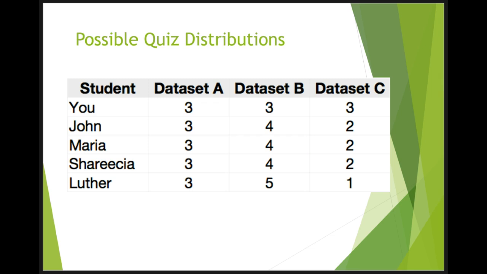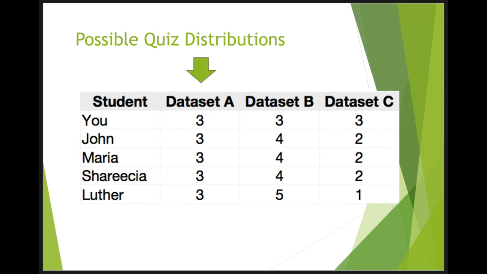This idea of comparing individual scores to a distribution of scores is fundamental to statistics. So let's explore it further using the same example, the pop quiz you took with your 4 classmates. 3 possible outcomes are shown in this table. They are labeled dataset A, dataset B, and dataset C. Which of the 3 datasets would make you happiest? In other words, in comparing your score with your fellow students' scores, in which dataset would your score of 3 be the most impressive? Take some time to think about your response.